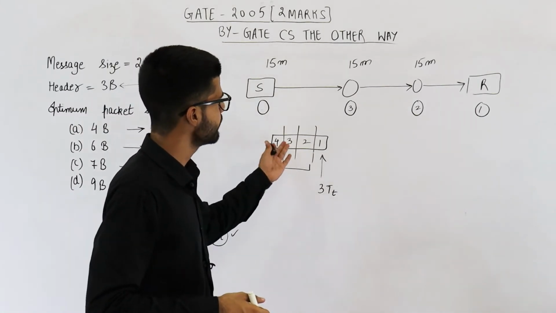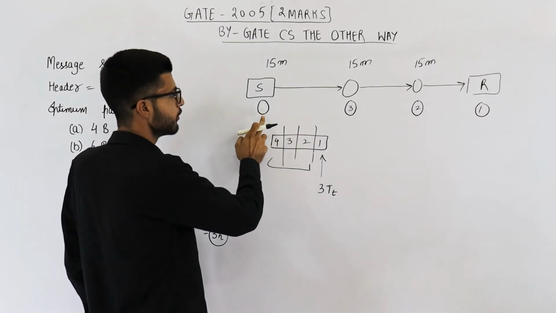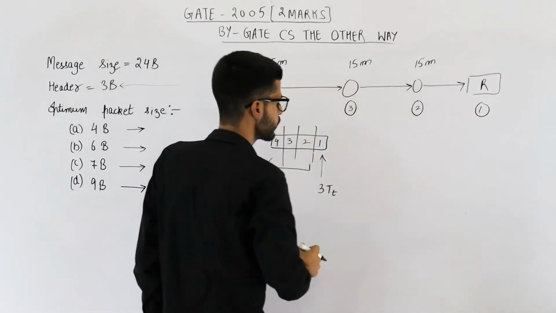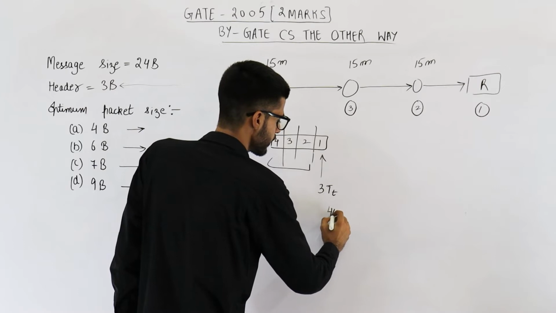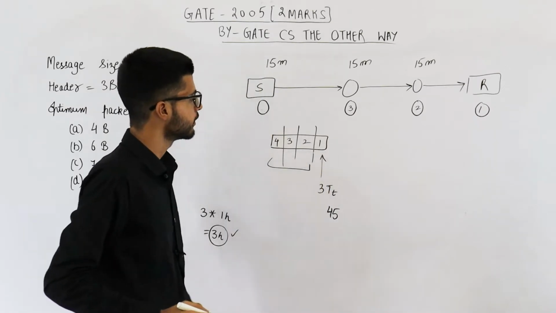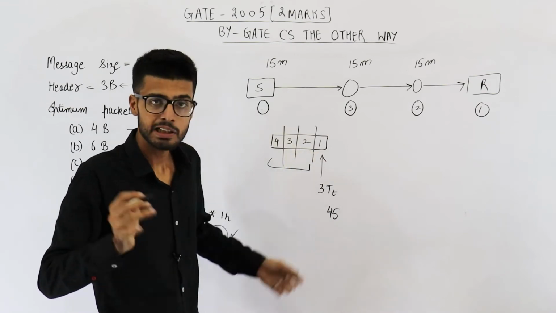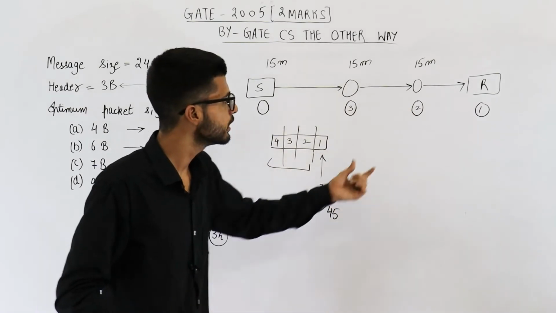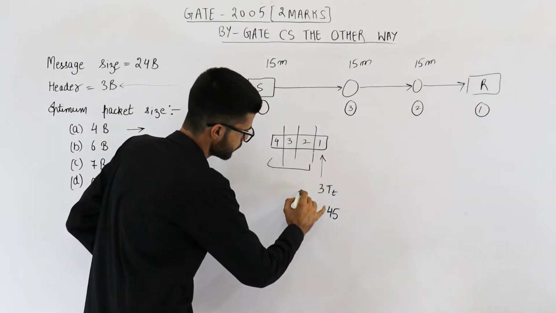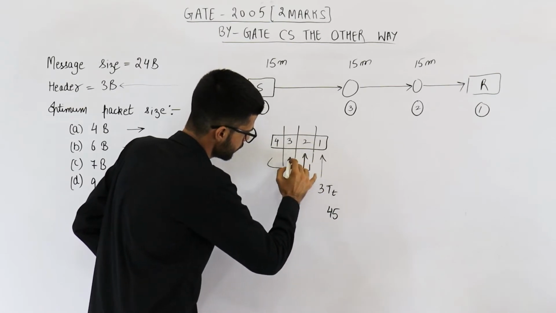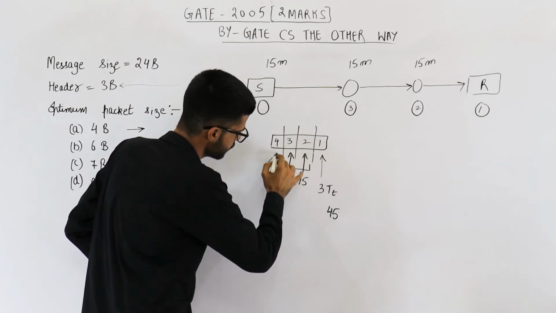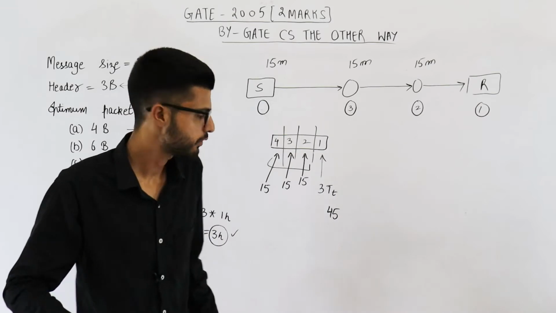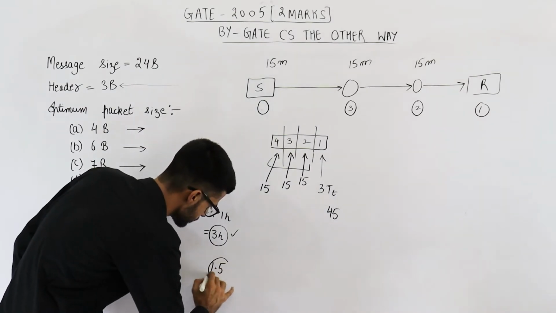Now let us see what is the time taken in this case. In 15 minutes, first packet will reach here. In 30 minutes, it will be here. In 45 minutes, it will be here. So 3 into 15 is 45. First packet requires 45 minutes. But in those 45 minutes only, already second packet has reached here. Now it requires only additional 15 minutes to reach there. So 15 for this one, similarly, 15 for this one and 15 for this one. So total is 45 plus 45, that is 1.5 hours.